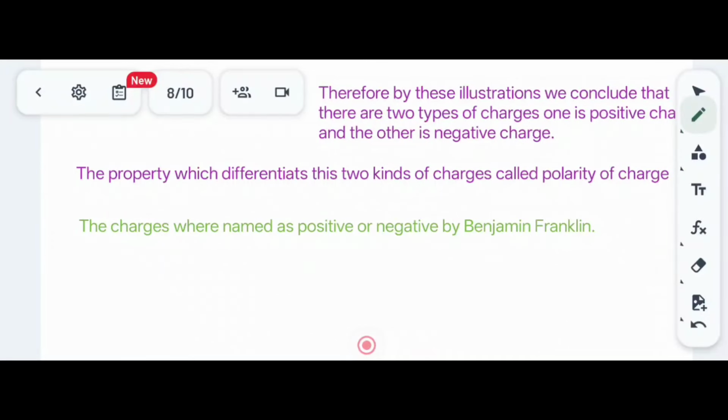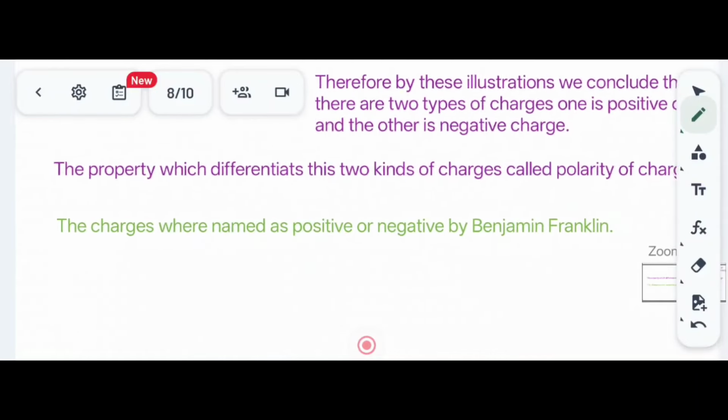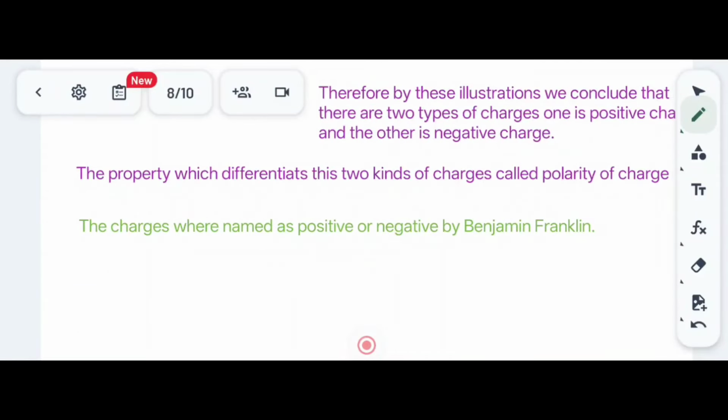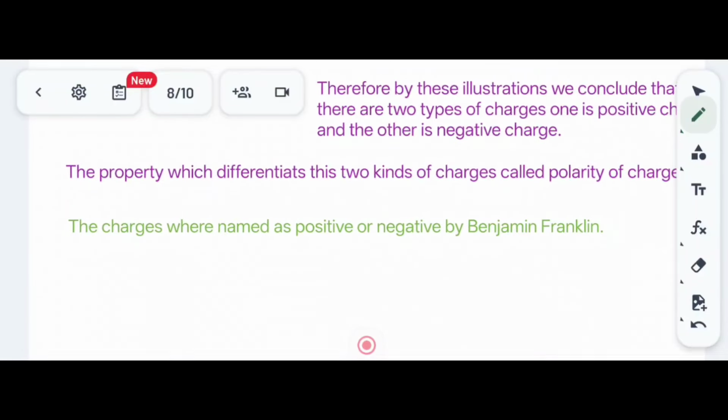So therefore, by these illustrations, we conclude that there are two types of charges. One is positive charge and the other one is negative charge. The property which differentiates the two charges is called polarity of the charge. And the charges were named as positive and negative by Benjamin Franklin.